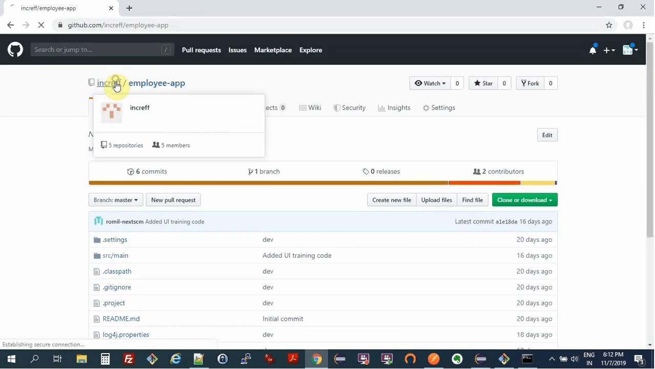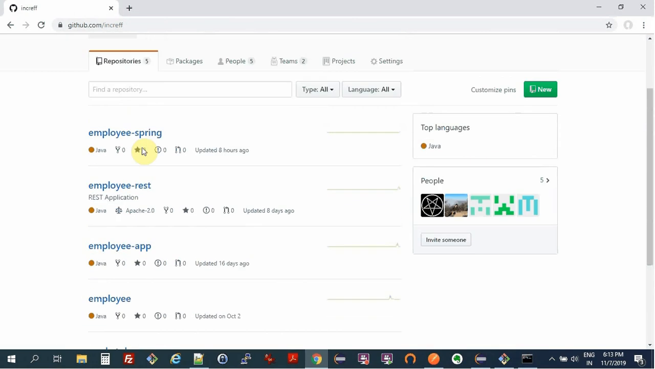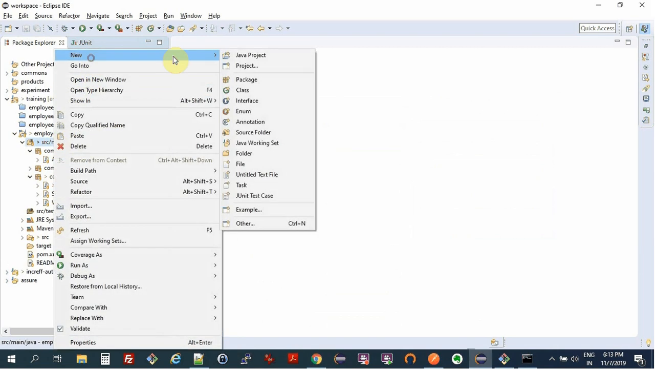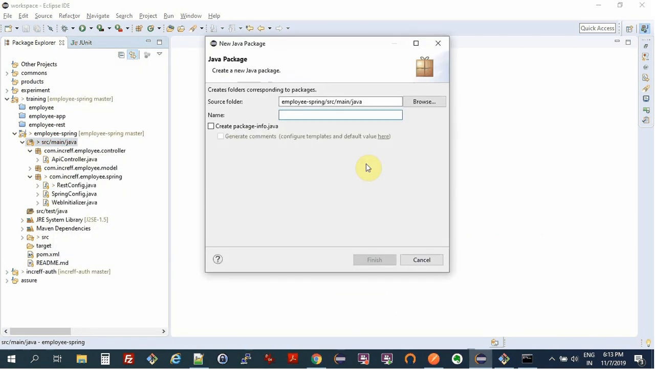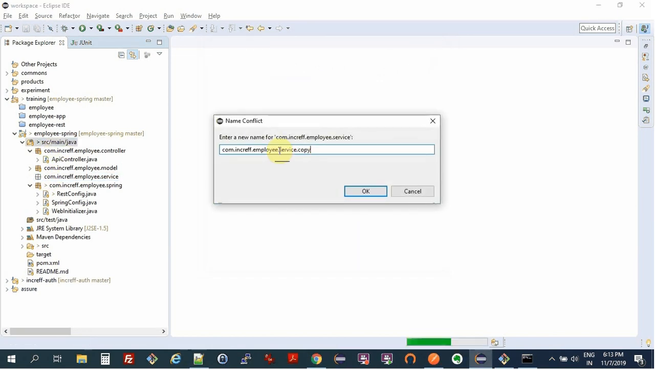So we have been using the employee Spring repository for this, right? I like to have different packages for different layers. So let's create com.incref.employee.service, and we can have repository, all right.